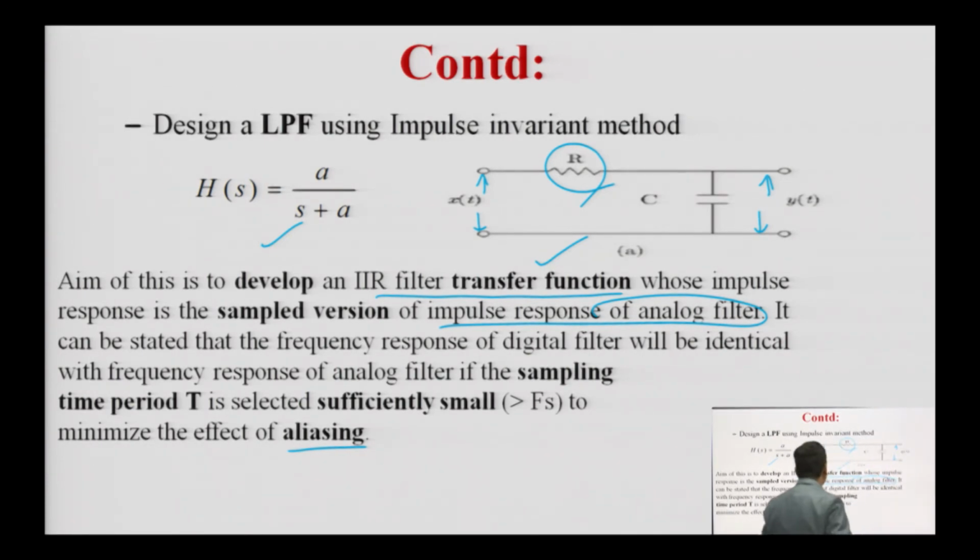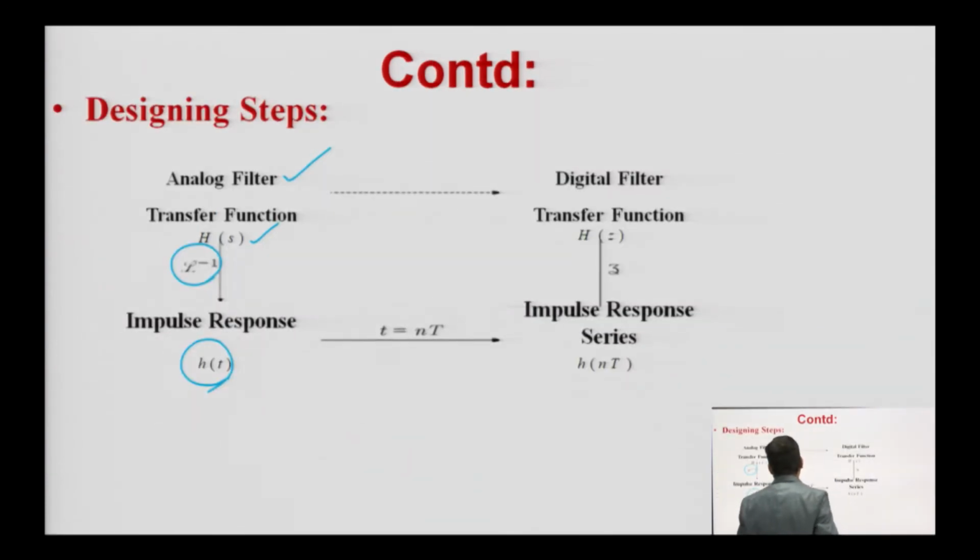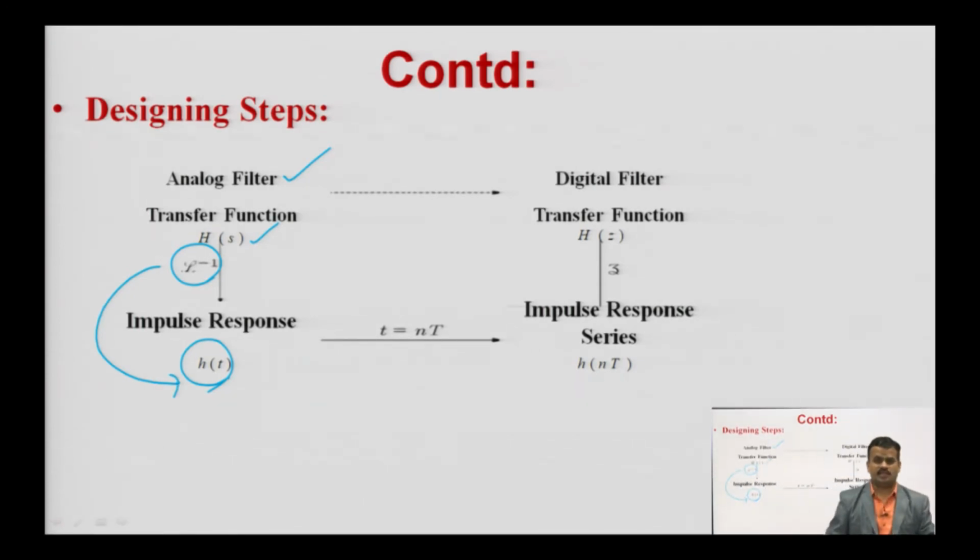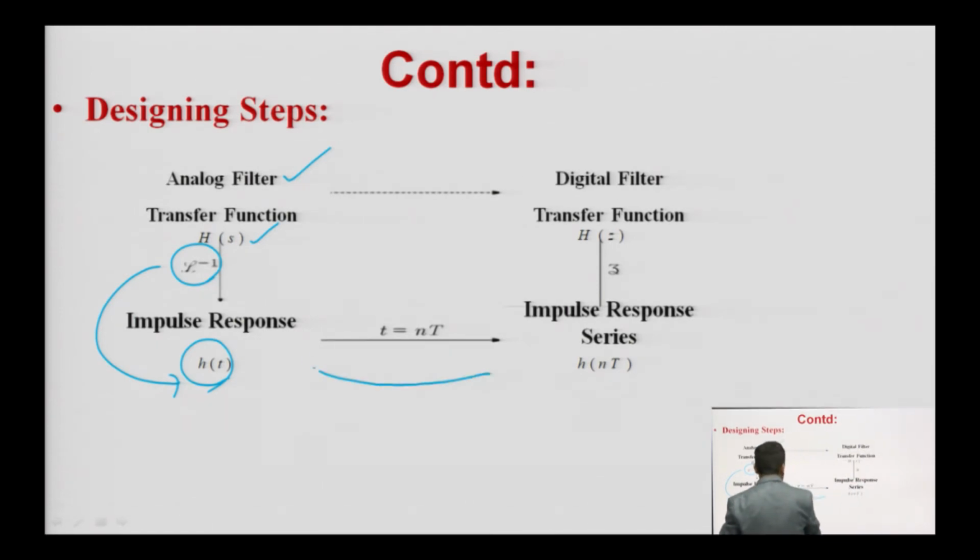So, in this designing step, at first H of s is given to you, and from H of s you have to convert into h of t by taking its inverse Laplace transform. h of t is the impulse response of the analog filter. Now, you have to do sampling here. This is uniform sampling. You have to sample the signal here.